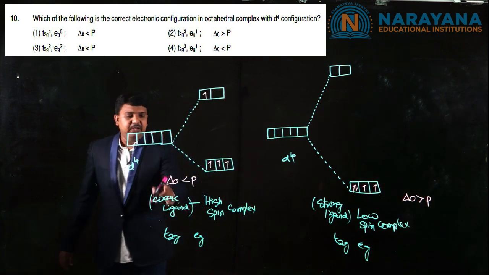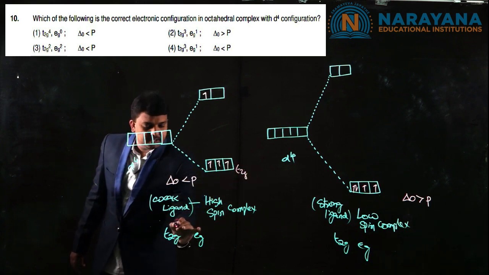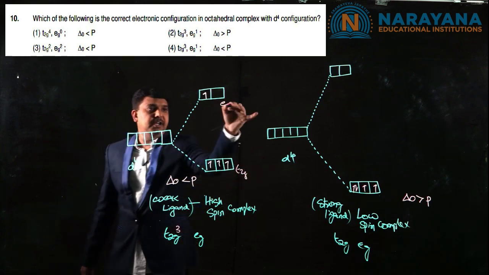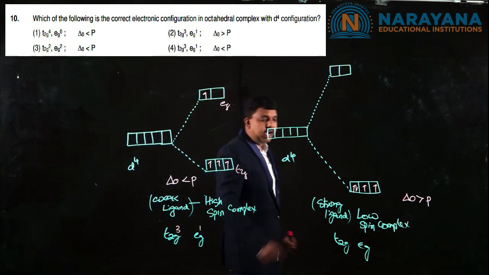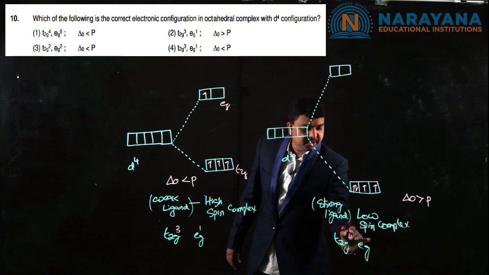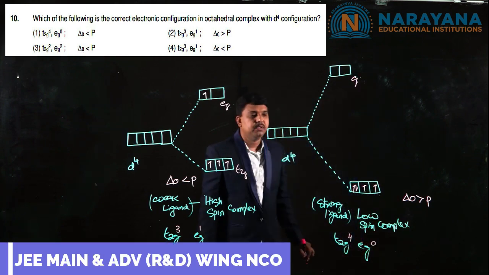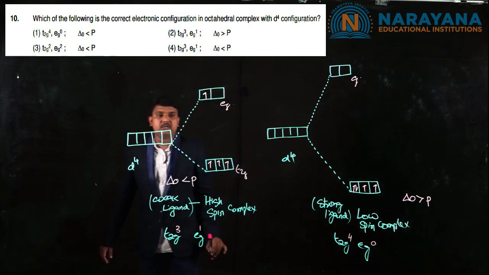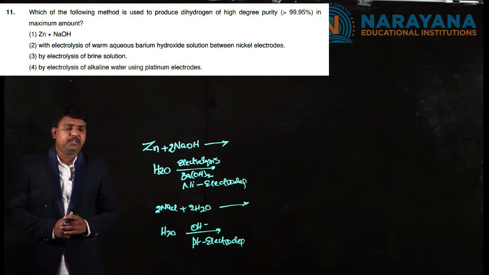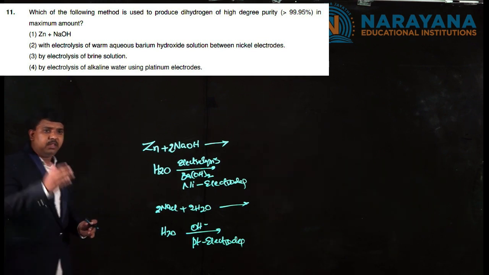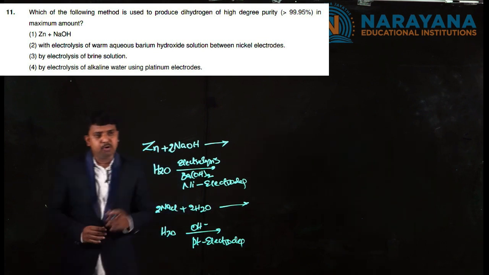Here with the weak field ligand, the electronic configuration is in t2g there are 3 electrons, and in eg it contains 1. Whereas in strong field ligands, in t2g it contains 4, and in eg there is no electron. That's why the correct answer is this.